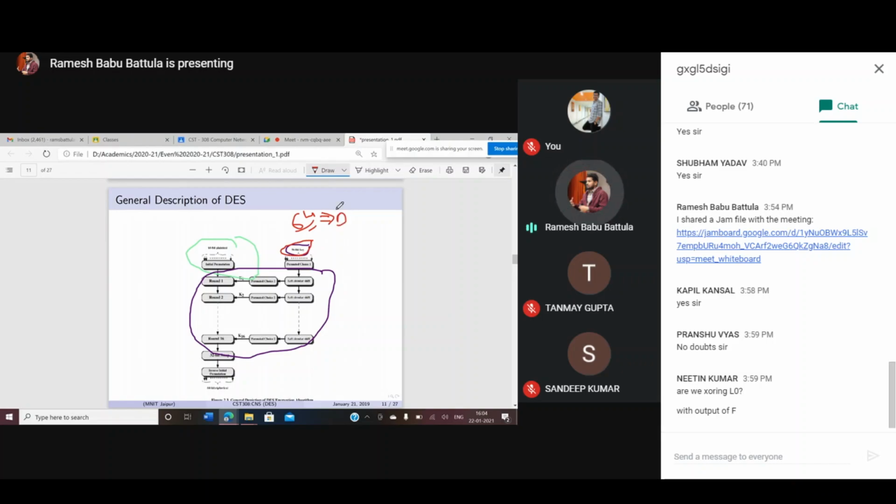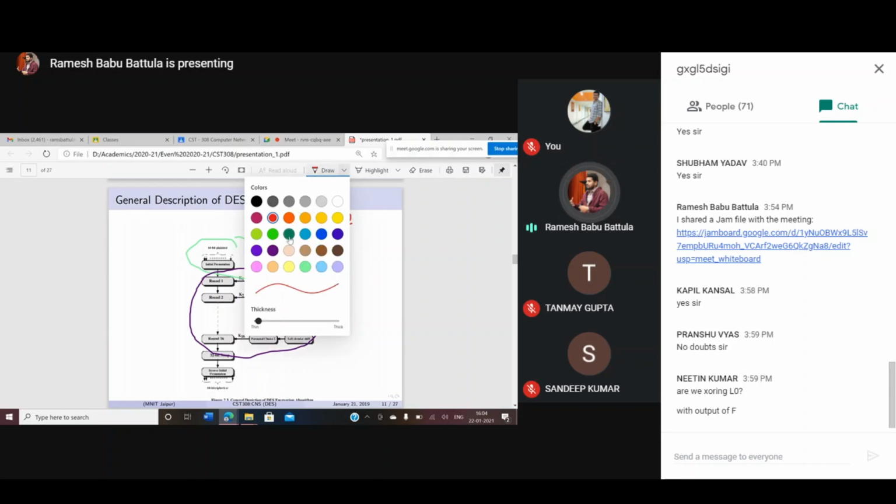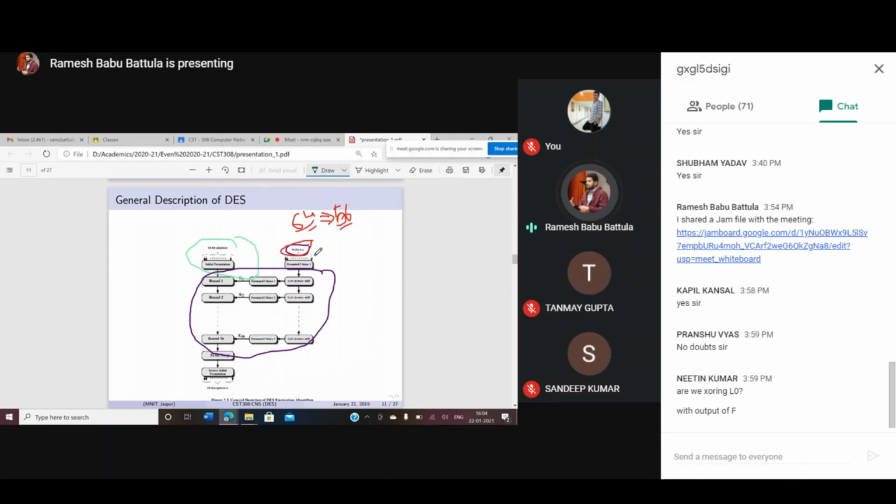Finally, the subkey generation algorithm requires a 56-bit input only. What phases are there in the subkey generation algorithm? You may carefully observe here. The whole portion comes under the subkey generation algorithm.